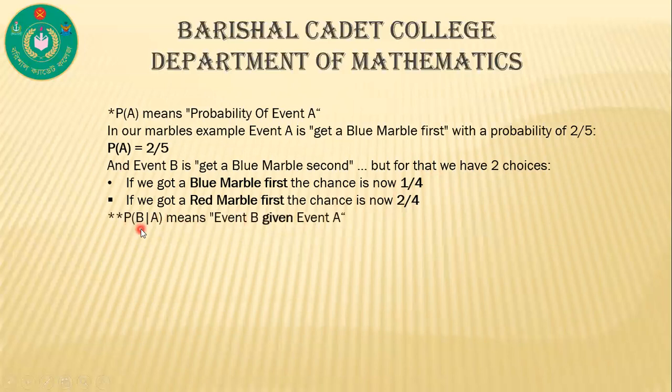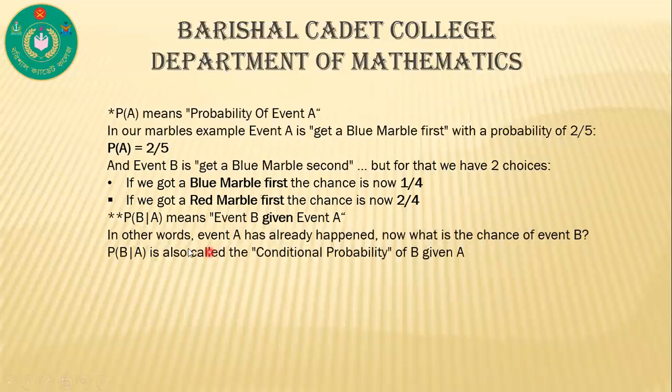Now, P of B condition A. This symbol we use for condition. Here P of B condition A means event B given event A. In other words, event A has already happened. Now what is the chance of event B?